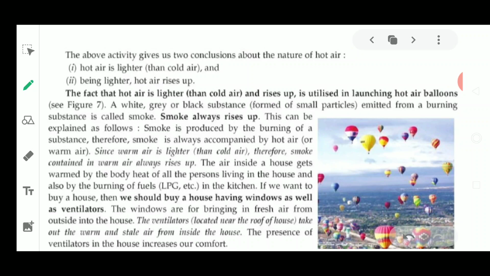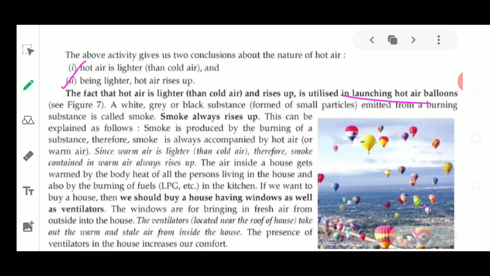So from two experiments, there are two conclusions about hot air. We have seen that hot air is lighter than cold air, and secondly, that when this hot air is lighter, it rises up. So two conclusions are there. The similar fact is utilized in launching air balloons, okay.